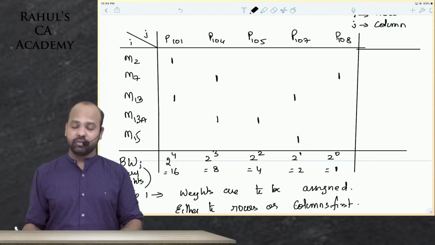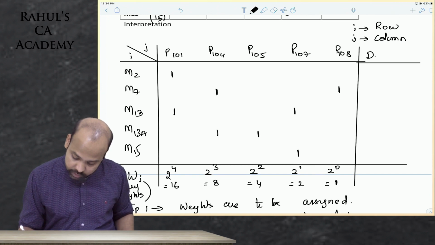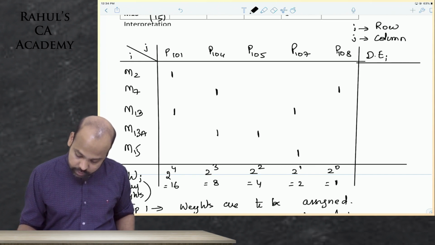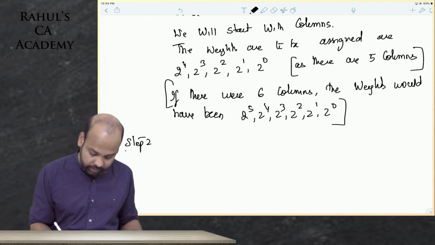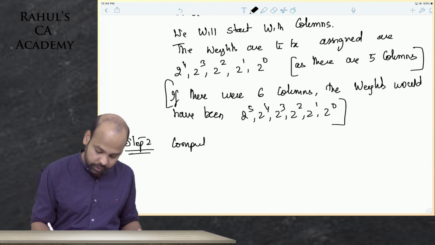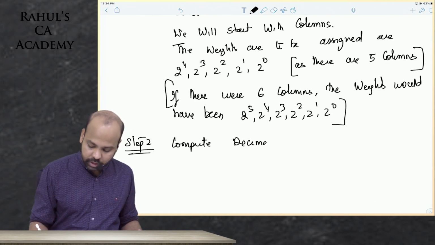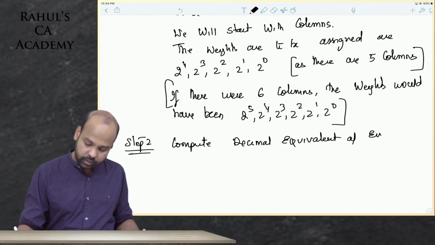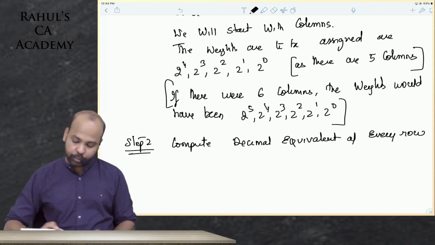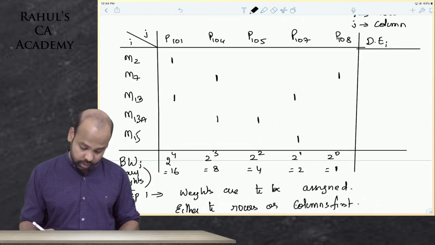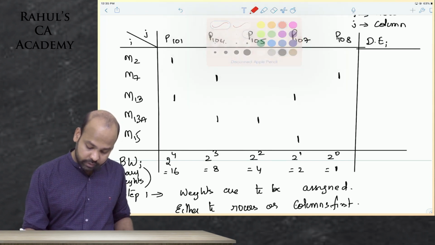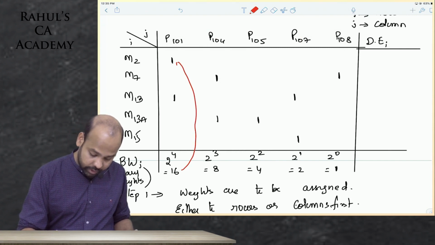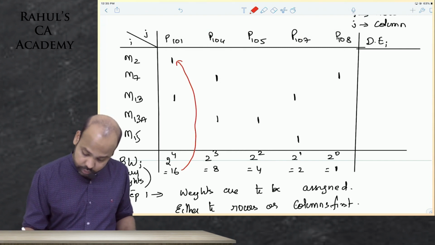Once you assign weights, what we have to compute is the decimal equivalent of every row. Step 2 is compute decimal equivalent of every row. Sir, how do I compute decimal equivalent of every row? I will tell you. You know the weights, guys? Yes or no? You know the weights. So multiply, beta. 16 into 1 and nothing else. So this will simply be 16.